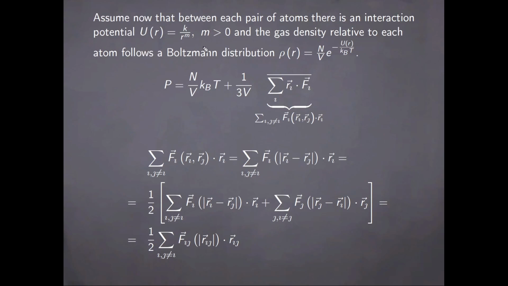Now, let us assume that between each pair of atoms in the gas there is an interaction potential of the form given here, with m being greater than 0. And we will also assume that the gas density relative to each atom follows a Boltzmann distribution, given by the expression here. So in the immediate vicinity of each atom, the density is essentially zero, so there are no other atoms around, but the further we go outward radially, we recover more and more of the gas.